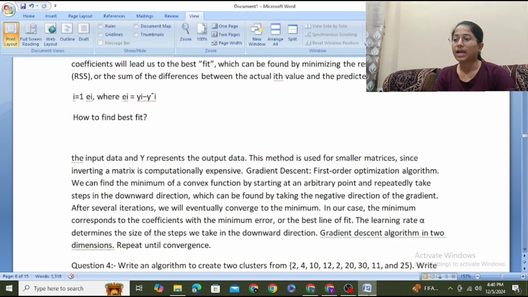x represents the input data and y represents the output data. This method is used for smaller matrices, since converting a matrix is computationally expensive. Gradient descent is a first order optimization algorithm.